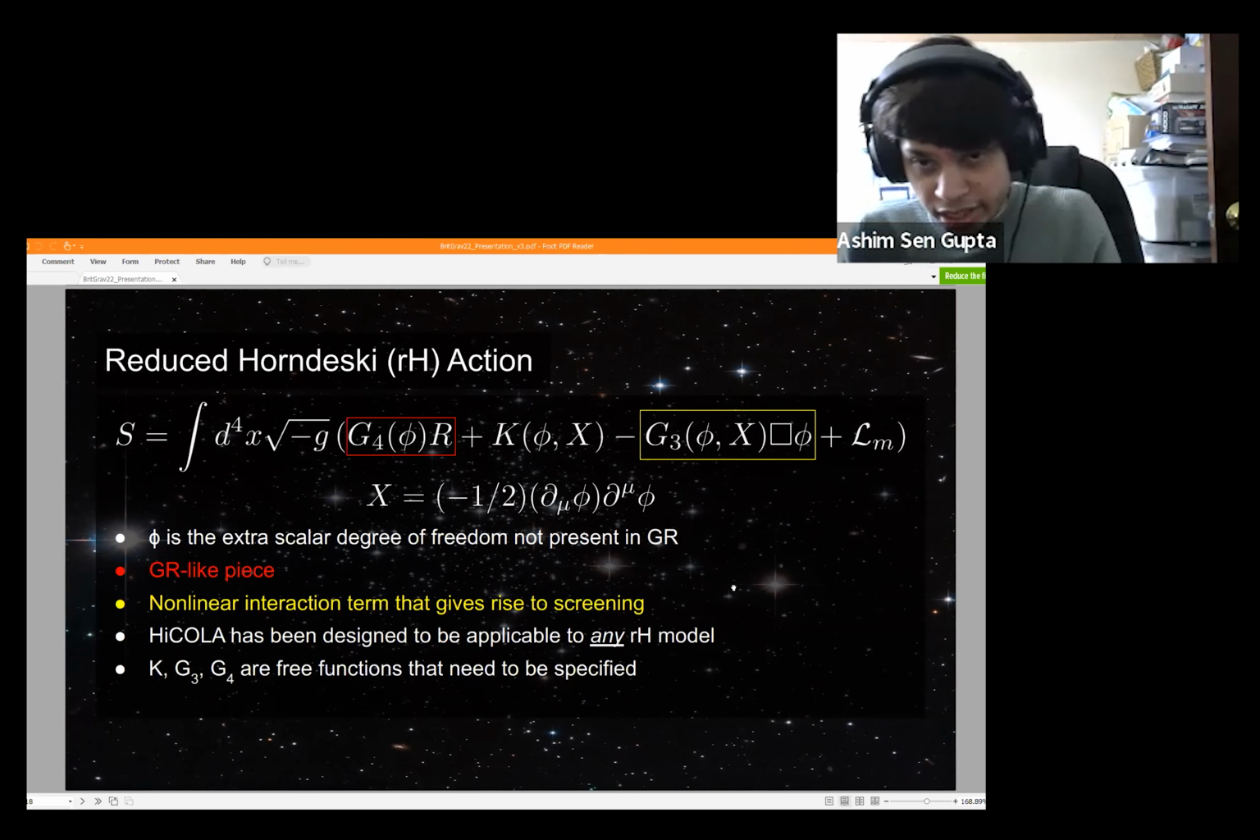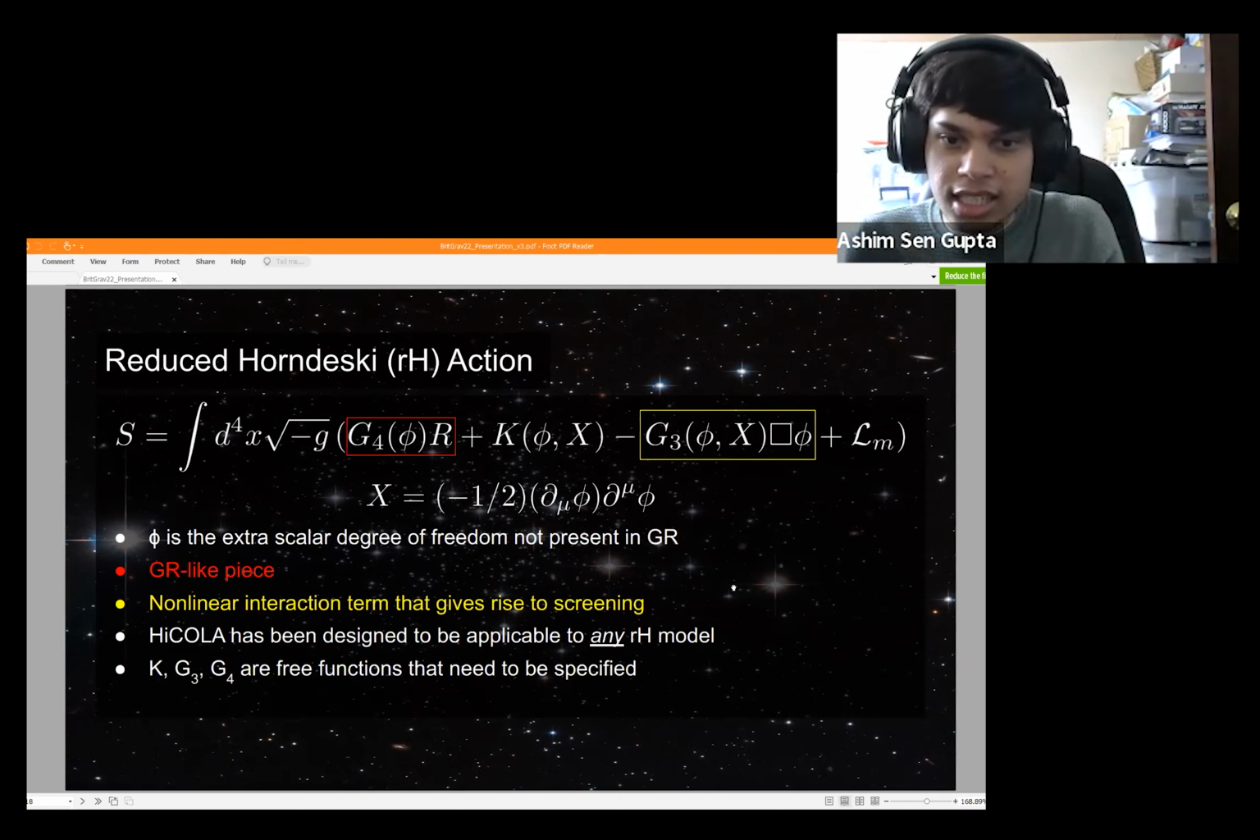So just to very quickly talk about the action here, the red piece is your GR-like piece. You have your Ricci scalar, you have your conformal scaling of that with the G4(phi). You have a yellow piece here. This is a nonlinear interaction term. And this is one of the ways a reduced Horndeski model can have screening. The self-interaction term will suppress the action of the scalar field on, say, solar system scales, and that's what pulls us back towards GR.